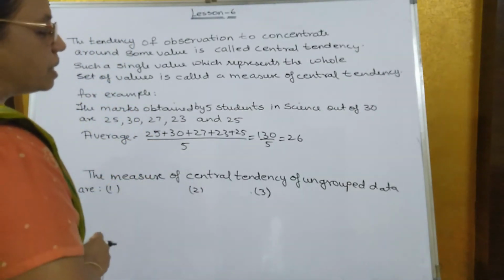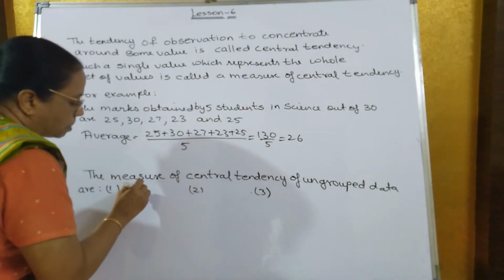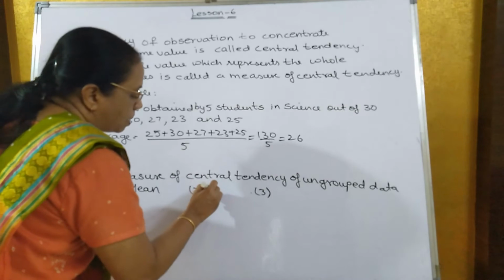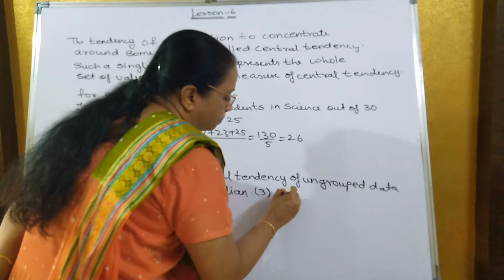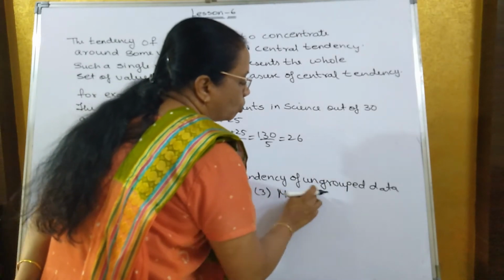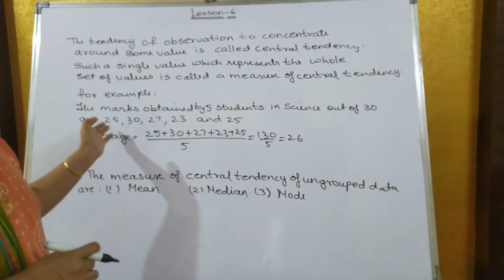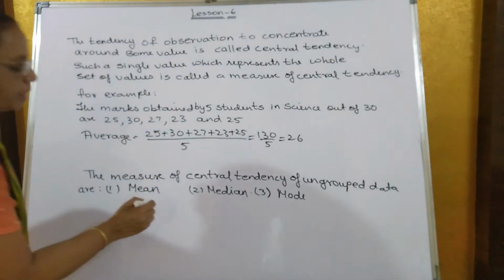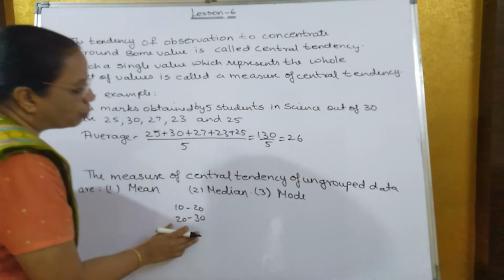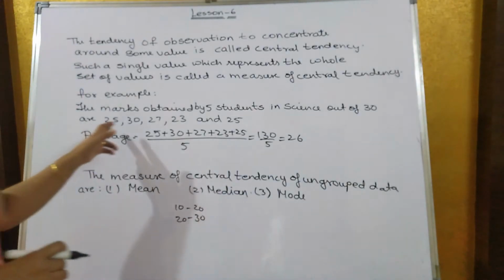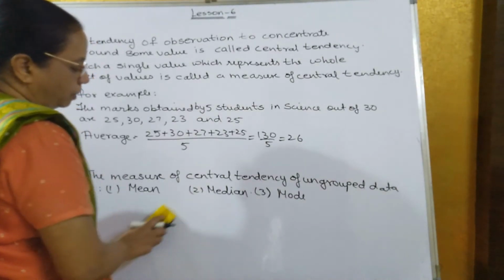The measure of central tendency of ungrouped data is done by 3 methods. What are those 3 methods? Mean, which you have studied last year, median and mode. What is the meaning of ungrouped data? Here only 5 numbers are there, so this is known as ungrouped data. You don't have to group it as 10 to 20, 20 to 30. We don't group it in a particular class. So this is known as ungrouped data, which is done by 3 methods: mean, median and mode.